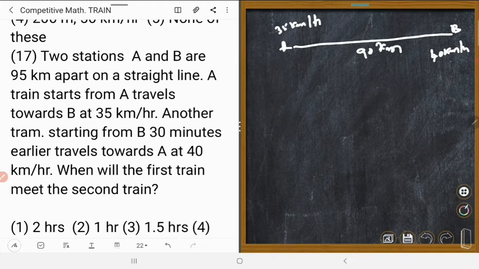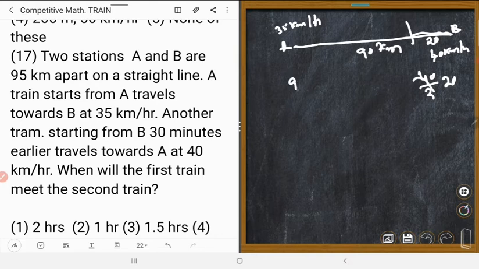In 1 hour B covers 40 kilometers, so in half an hour it must have covered 40 upon 2, which is 20 kilometers. Could you understand? By the time the first train begins its journey, B has crossed 20 kilometers.